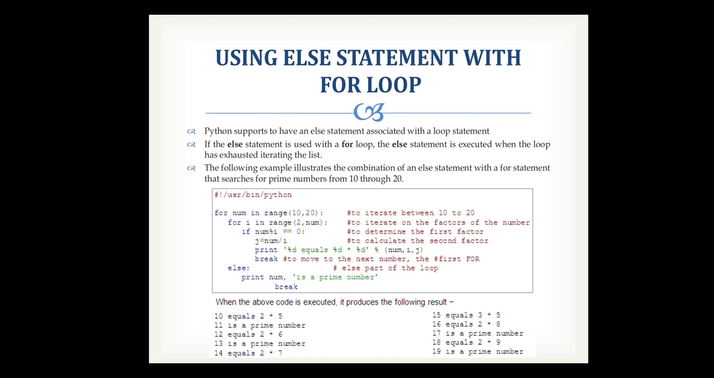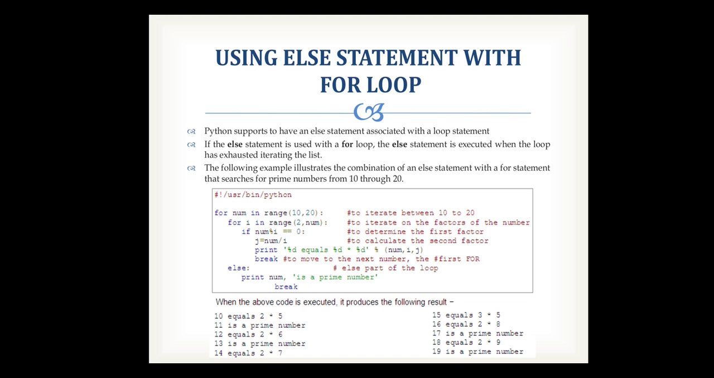Else, if it is not divisible by itself, if your modulus is not equal to 0, then it is directly going to print that this number is a prime number. So here, see, 11 is a prime number. It will print the prime numbers in the range of 10 to 20.